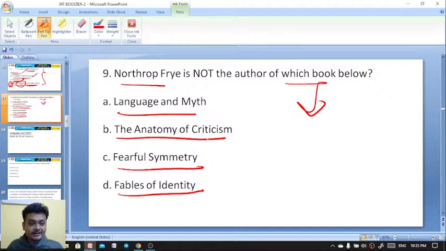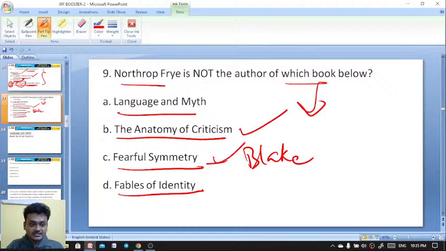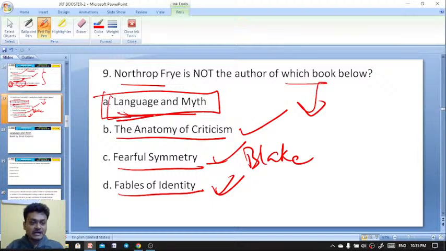Fearful Symmetry, Fables of Identity, and Language and Myth: which is not a work by Northrop Frye? You all know that Anatomy of Criticism is a work by Frye. Fearful Symmetry is also by Frye, where he is discussing Blake. Fables of Identity is also a work by Northrop Frye, whereas Language and Myth is a work by Ernst Cassirer.